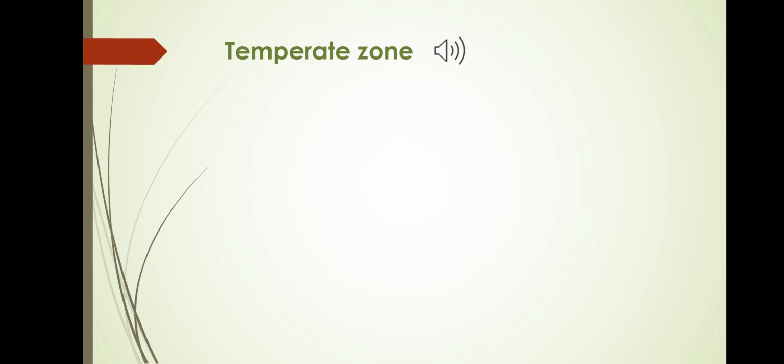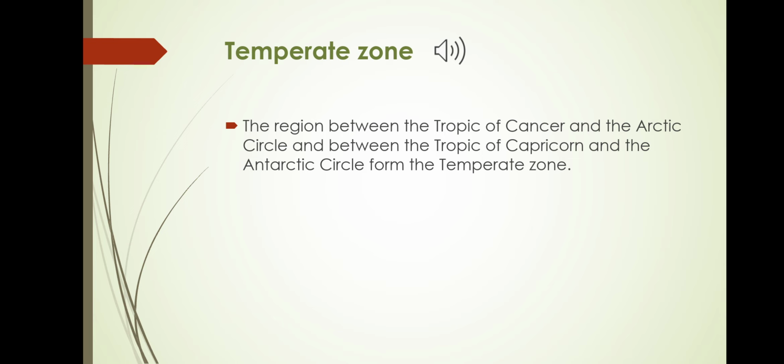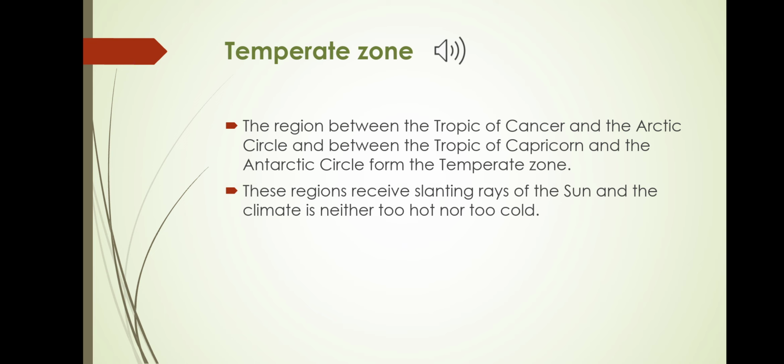Temperate zone. The region between the Tropic of Cancer and the Arctic Circle, and between the Tropic of Capricorn and the Antarctic Circle, forms the temperate zone. This region receives slanting rays of the sun, and hence the climate is neither too hot nor too cold. They have cold winters and mild summers.